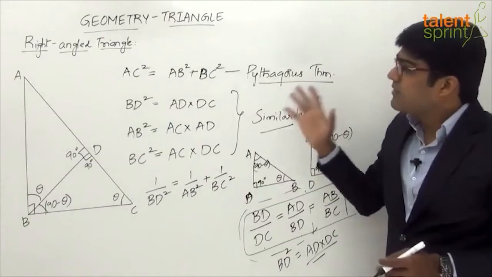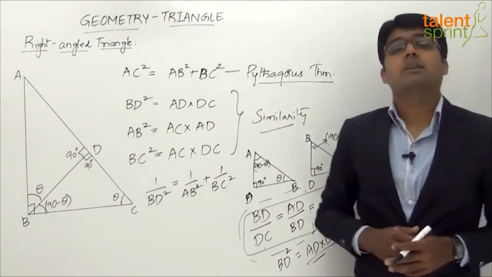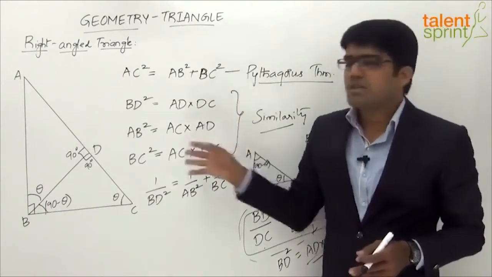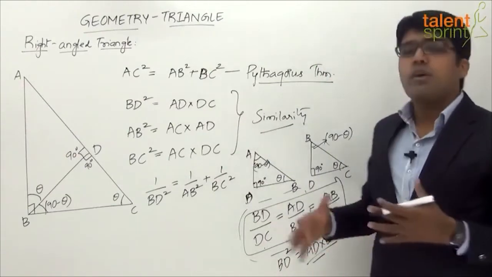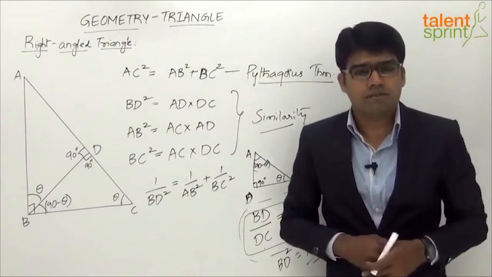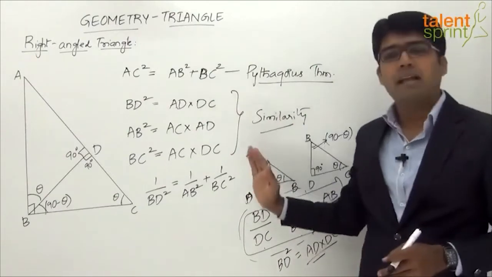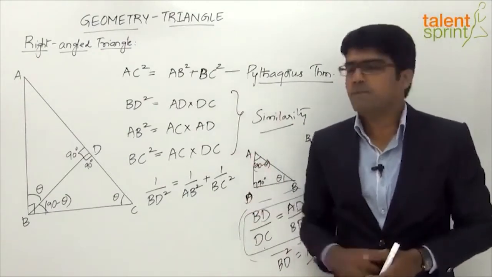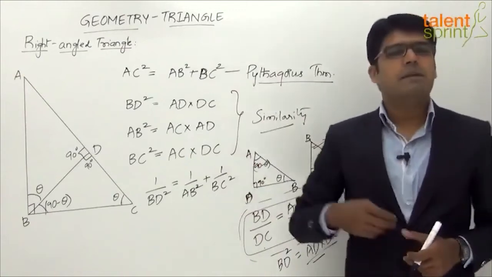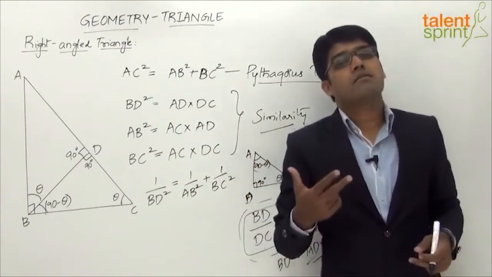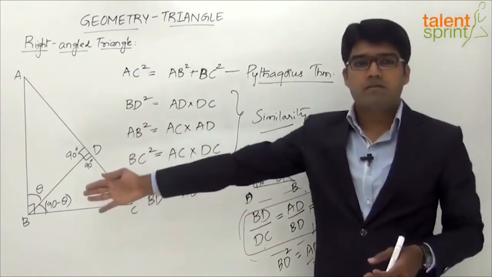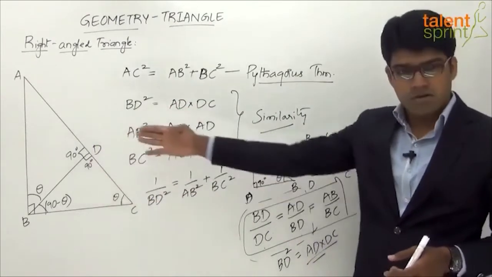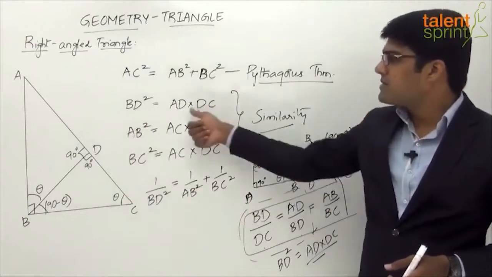So these are a few of the properties for a right angle triangle which we need to remember, and this will help us a lot while answering questions from geometry. As I've mentioned, you need not worry about the proof of each of these properties. If you can remember them by heart, that should be sufficient. The first one is Pythagoras theorem, which says hypotenuse square equals the sum of the squares of the remaining two sides. Second, based on a perpendicular from the right angle to the hypotenuse, we get BD square equals AD into DC.